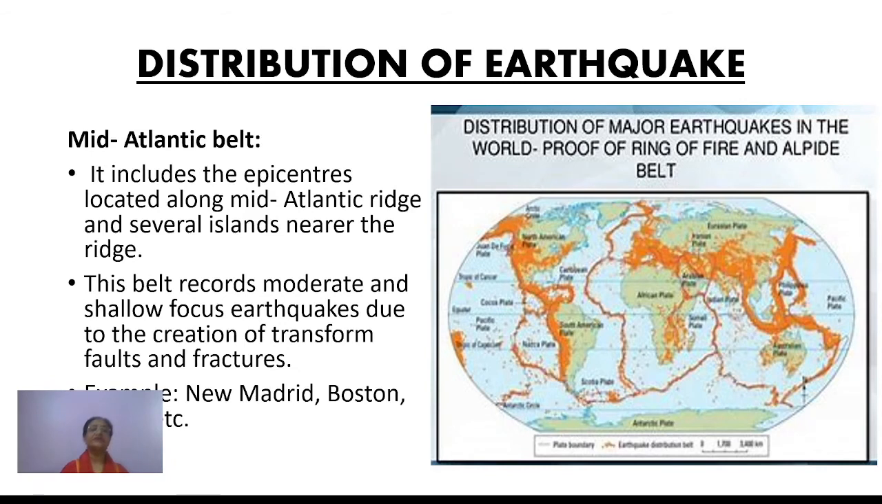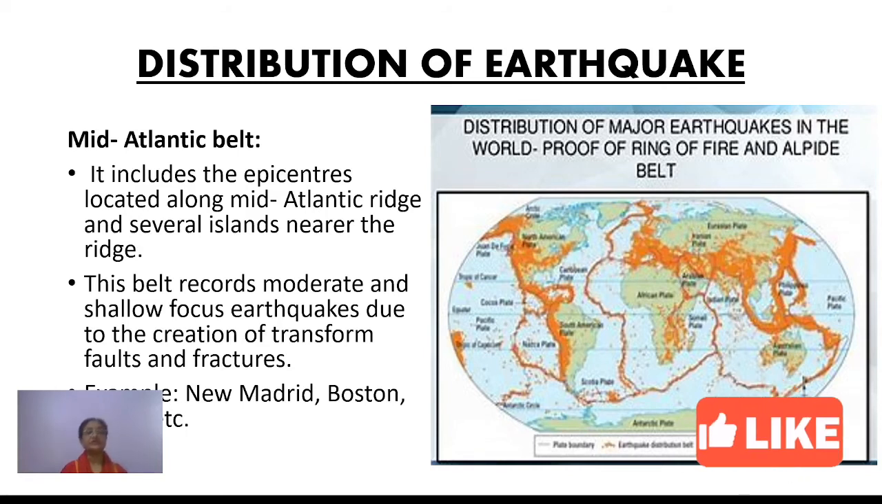The next one is the Mid-Atlantic belt. It includes the epicenters located along the Mid-Atlantic ridge. You all have studied about the Mid-Atlantic ridge, and it is lying almost in the center of the Atlantic Ocean. So when we talk about the Mid-Atlantic ridge, along that also you'll find several earthquakes, such seismic activities are seen, and even in several islands which are near that ridge.